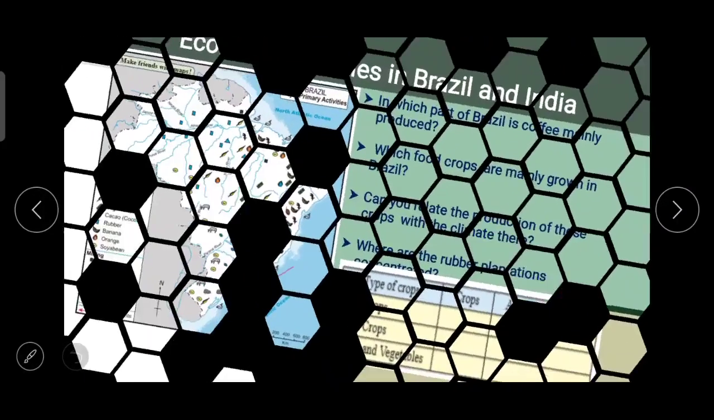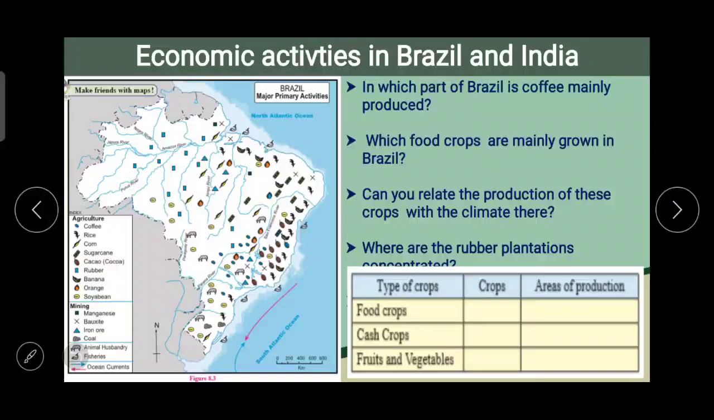Here map with the questions, in which part of Brazil is coffee mainly produced. Now here first of all you people go for the index and then find out the symbol of coffee so that you can answer this question, in which part of Brazil is coffee mainly produced. Then the next one is which food crops are mainly grown in Brazil.